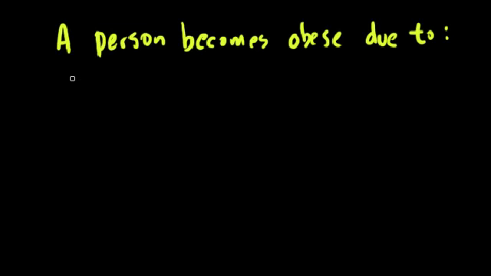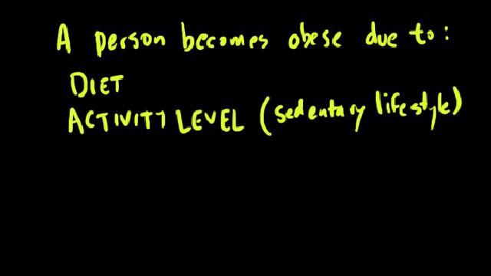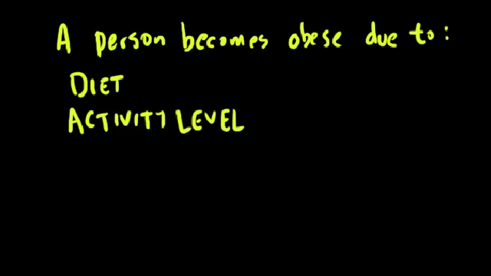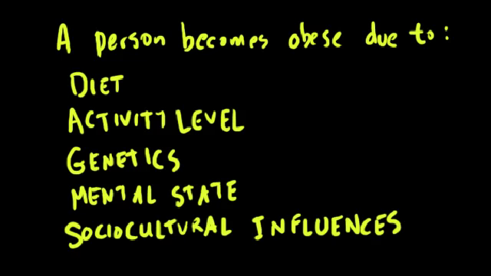At the level of a single person, the causes of obesity are pretty easy to identify. Diet, the overconsumption of calories, a sedentary lifestyle, and to a certain extent genetics. But there are other factors to consider as well, such as a person's mental state and sociocultural influences. We'll focus on diet here, and I think I've already told you once to get off your butt and be more active. The core of the problem seems so simple.